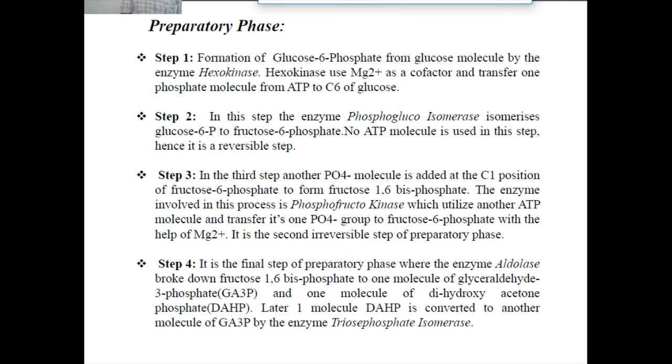No ATP molecule is used in this step, hence it is a reversible step. In the third step, another phosphate is added at the carbon number 1 position of fructose 6-phosphate to form fructose 1,6-bisphosphate. The enzyme involved in this process is phosphofructokinase, which utilizes